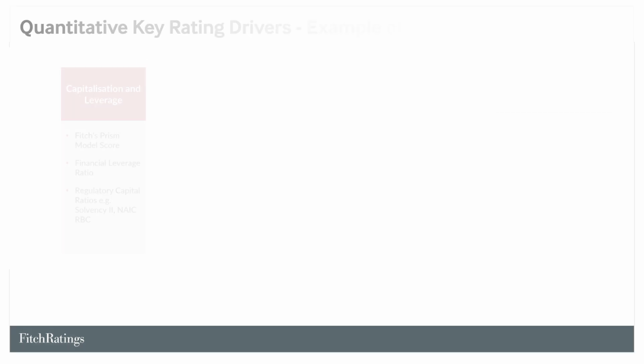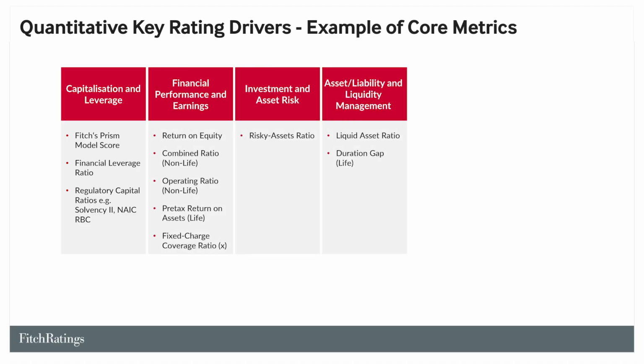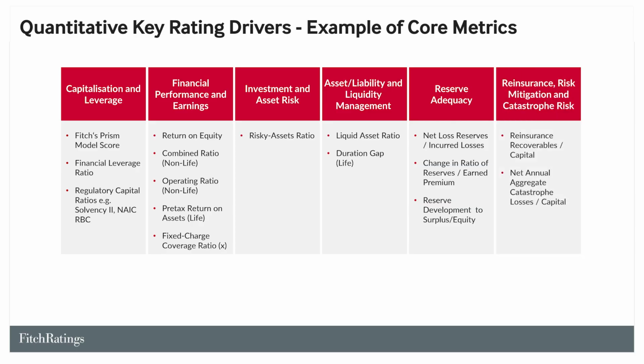The analysis of the quantitative KRDs is based on a series of financial ratios and metrics. In addition, analysts can apply certain qualitative considerations. Financial ratios and metrics defined within the criteria are identified as either core or complementary ratios, with core metrics typically receiving higher emphasis, unless, under special circumstances, a complementary metric better reflects the fundamentals than a core metric. Only select core ratios are shown here. Though the scoring of KRDs relies heavily on the review of historical financial information, Fitch's analysis is forward-looking and may also employ forecasting and stress testing techniques.